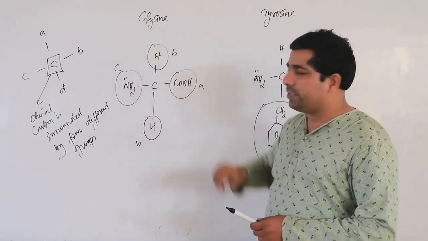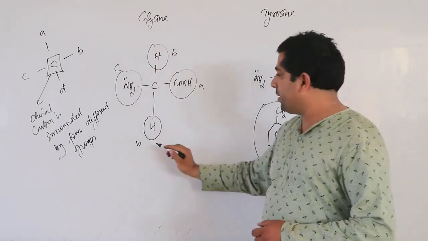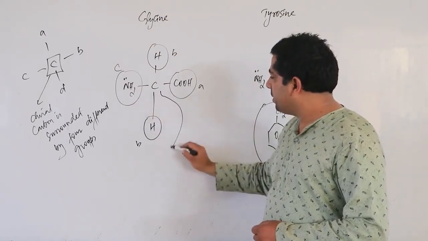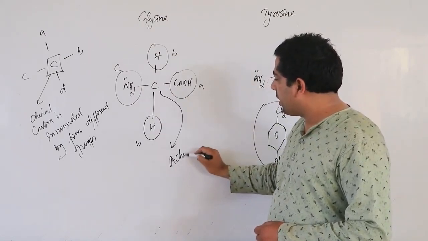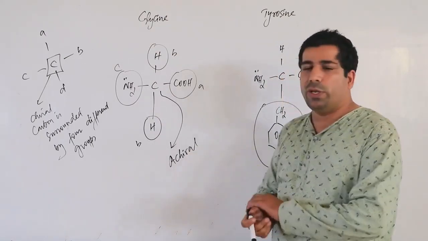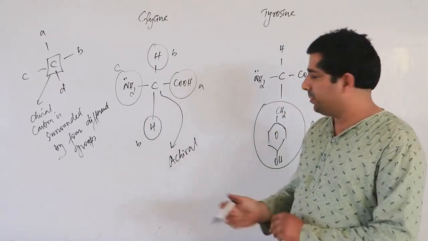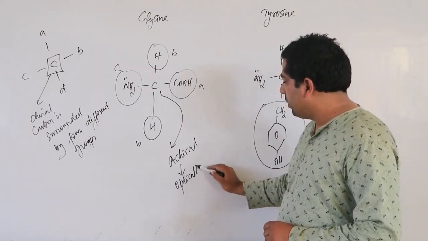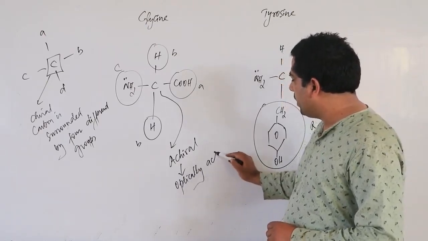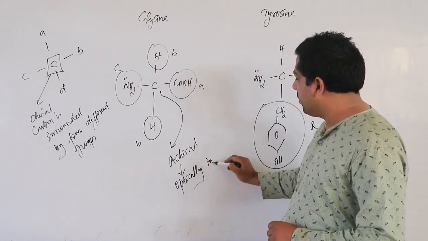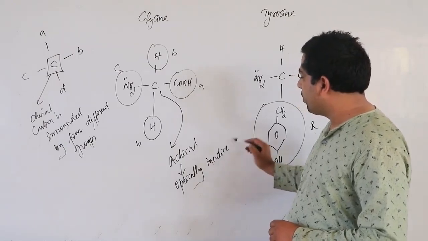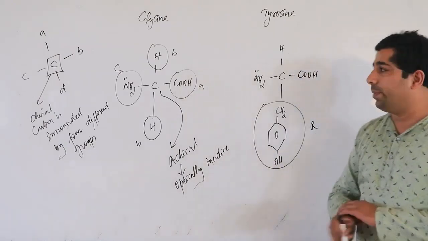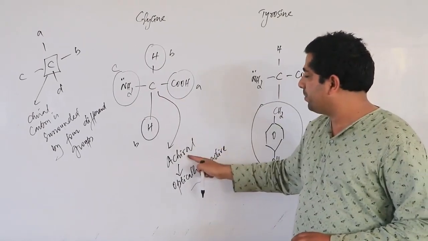Which amino acid is this? Glycine. So this carbon is not chiral, it is achiral. When any molecule has an achiral carbon, it is optically inactive. So our glycine will be optically inactive. It will not rotate the plane polarized light because it has an achiral carbon.